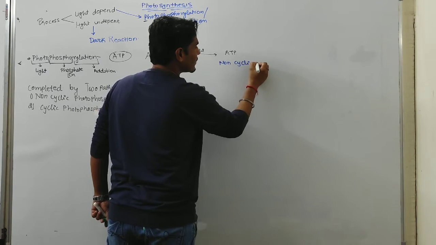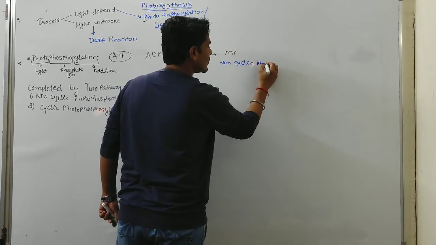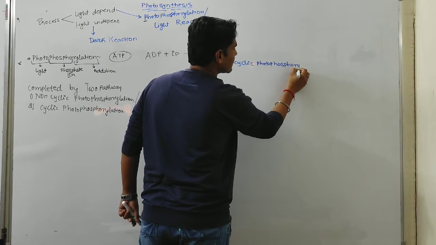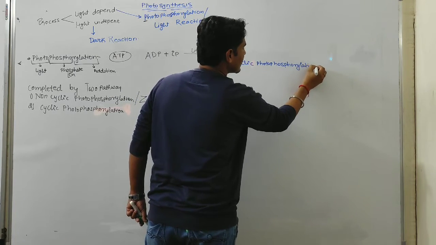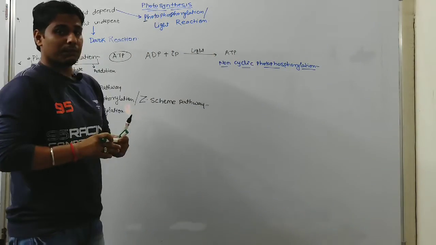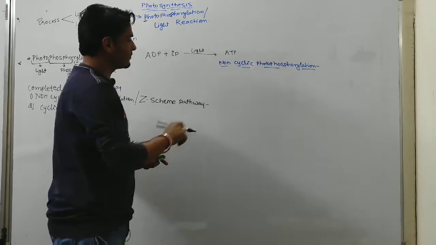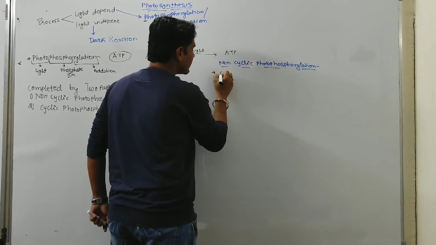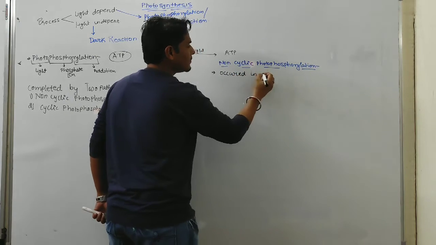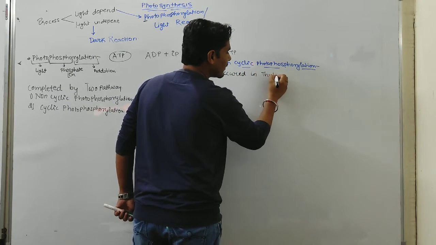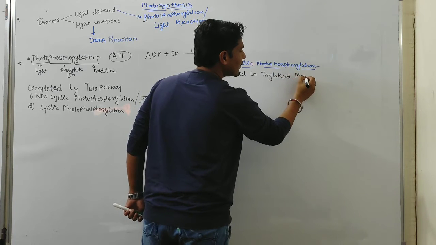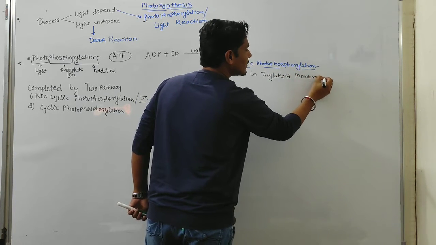Non-cyclic photophosphorylation occurred in the thylakoid membrane. कहां पे होता है? थाइलाकॉइड मेम्ब्रेन में होता है.